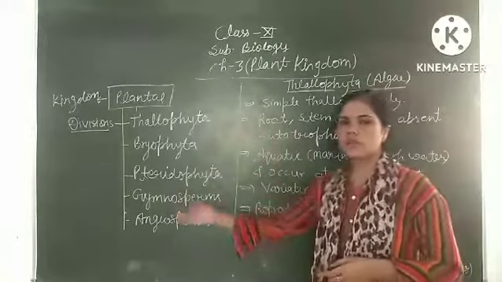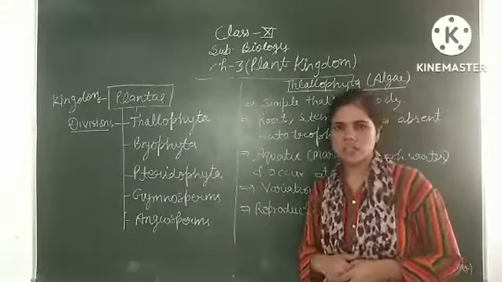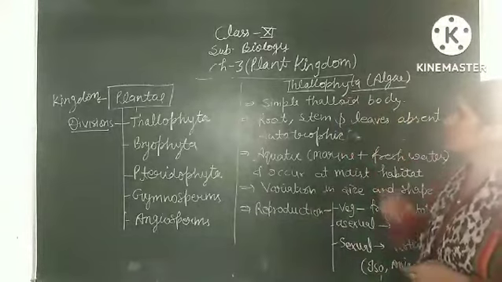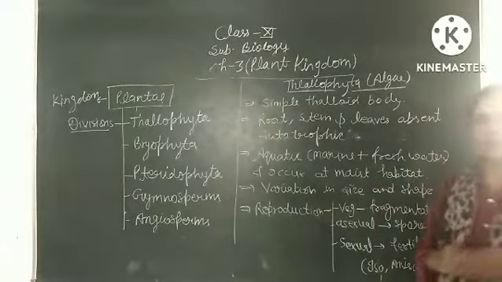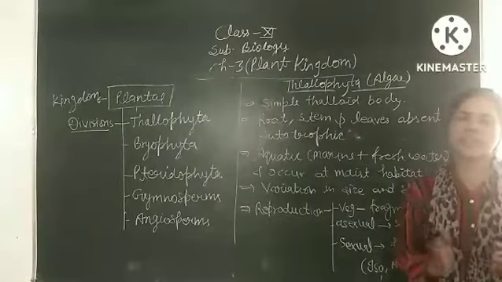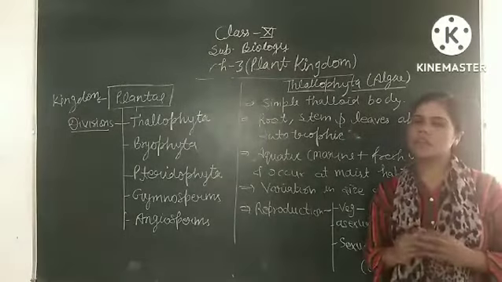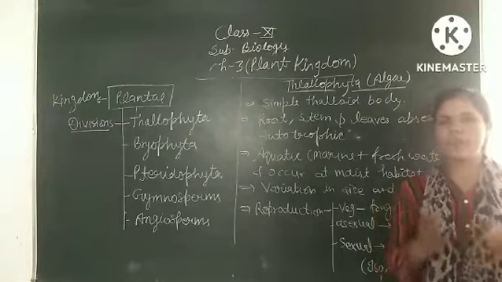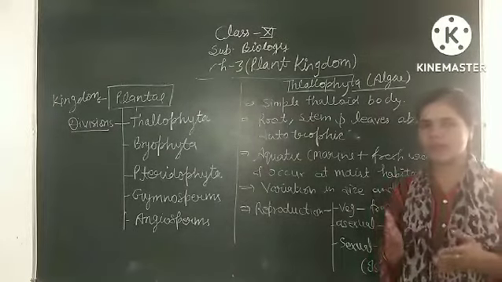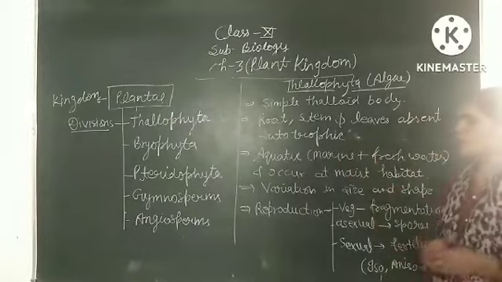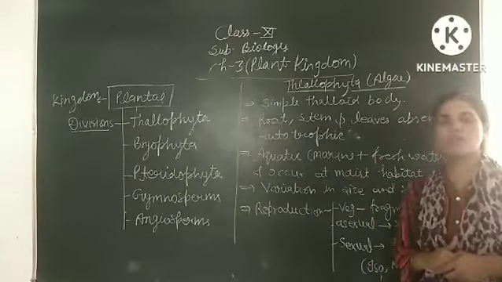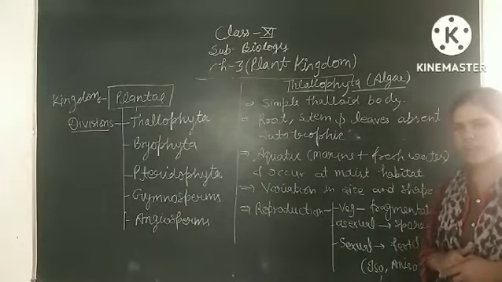If we discuss these divisions in detail, our first division is Thallophyta. It is commonly known as algae. These plants have a very simple, thallus-like body. In the algal body, we cannot differentiate between root, stem and leaves. We do not find these structures in the Thallophyta body. They are autotrophic. They contain chlorophyll for photosynthesis.